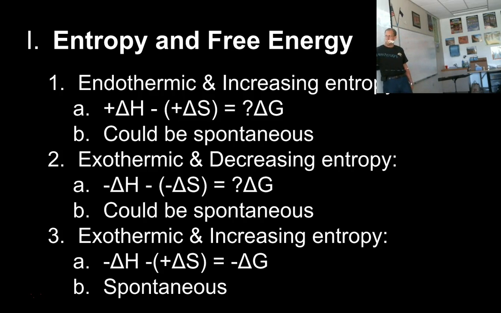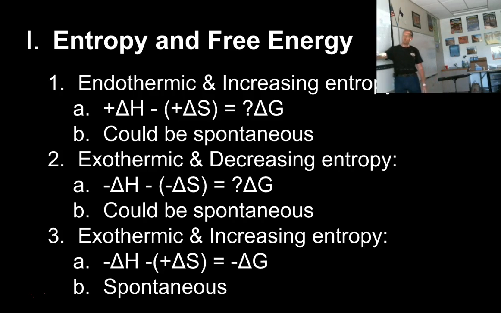So subtracting a negative is an addition statement. So depending again on how large the magnitude of these two numbers is, we may get a positive or a negative delta G. So here we have a reaction where it gives off heat, but it's becoming more orderly. And so depending on which term is bigger, we may have a spontaneous reaction or we may not.